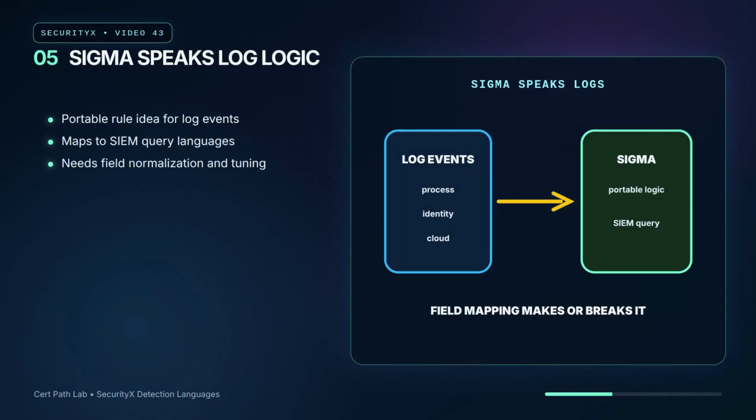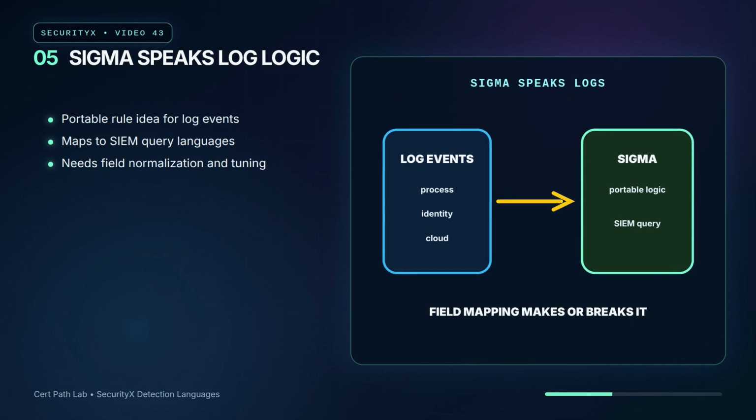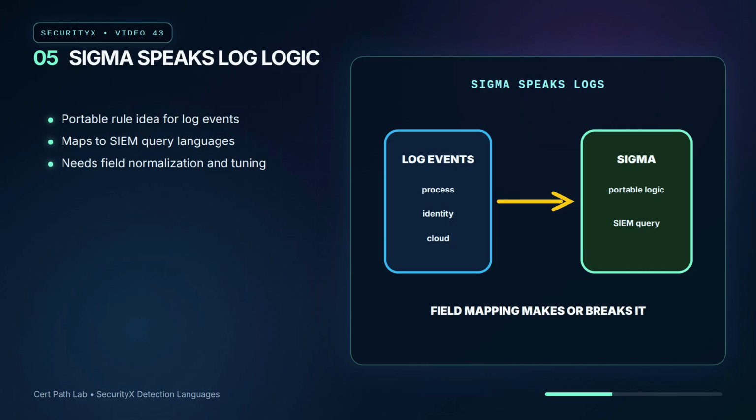Sigma is best understood as a portable way to describe log detection logic. It is not a SIEM by itself, it is a rule format that can often be converted into platform-specific queries. That makes it useful for sharing detection ideas across environments. The engineering catch is field mapping. A Sigma rule only works well when your logs contain the needed fields, your parser normalizes them correctly, and your team tunes the logic for your environment.